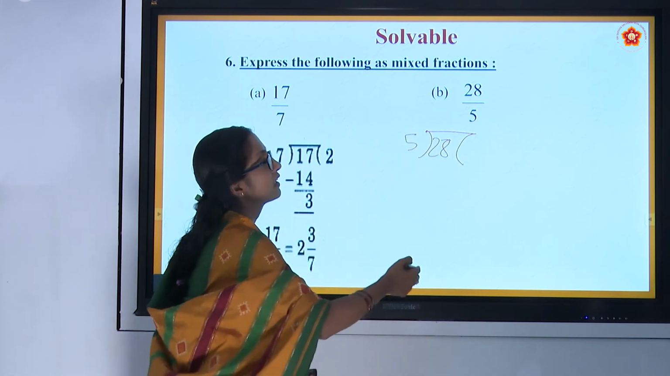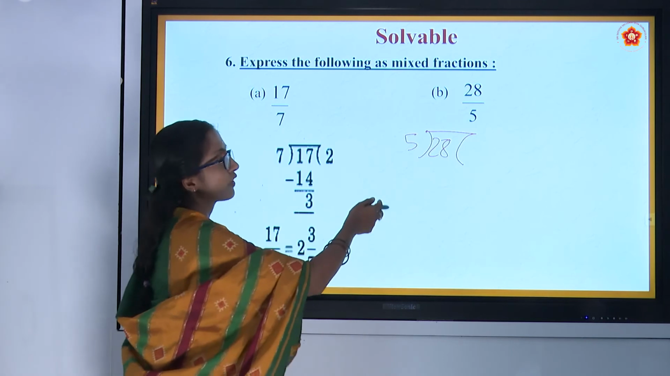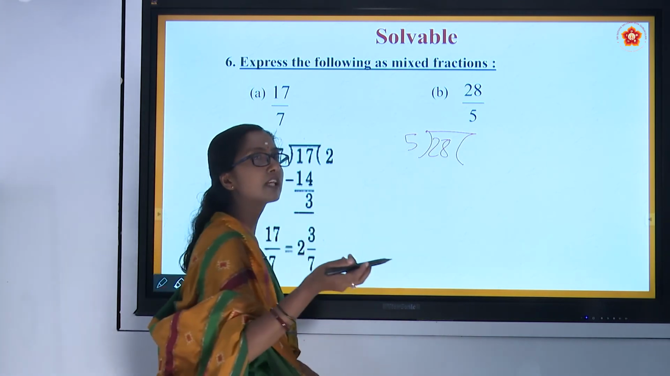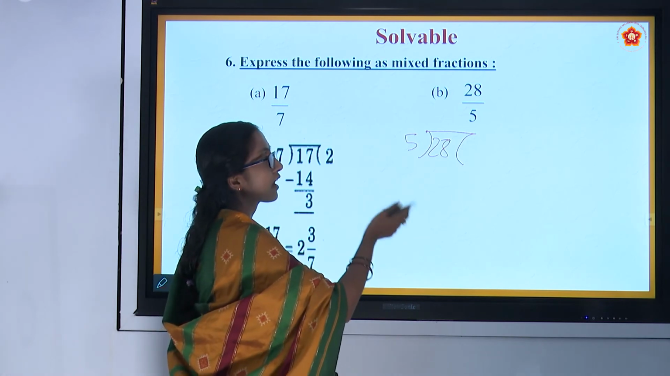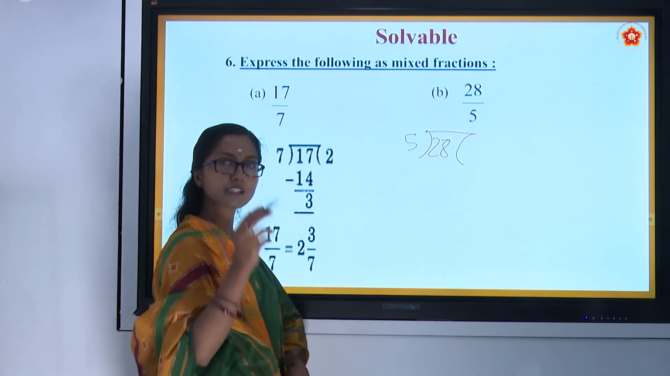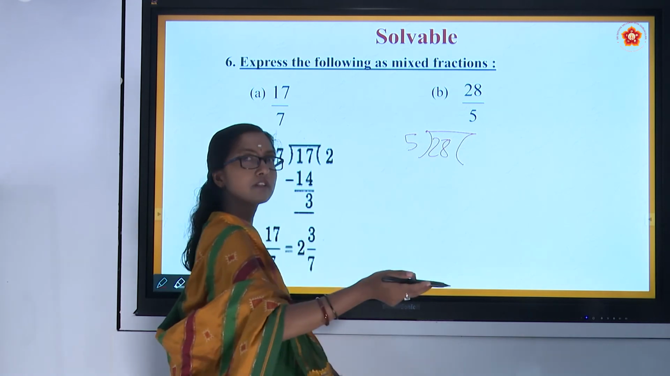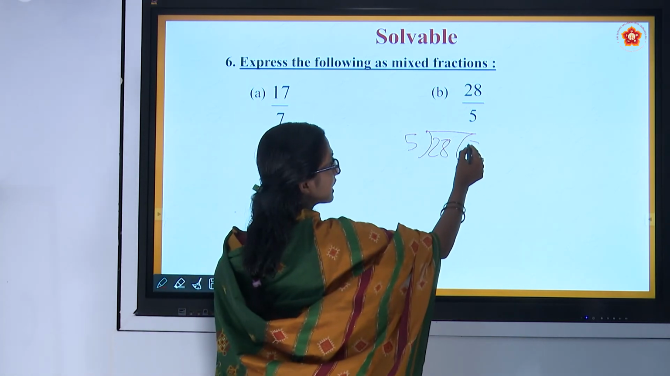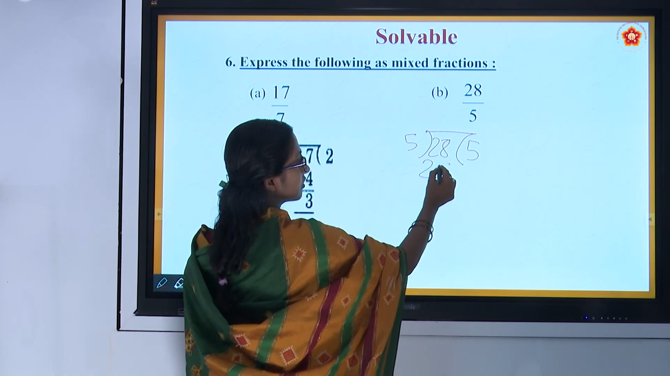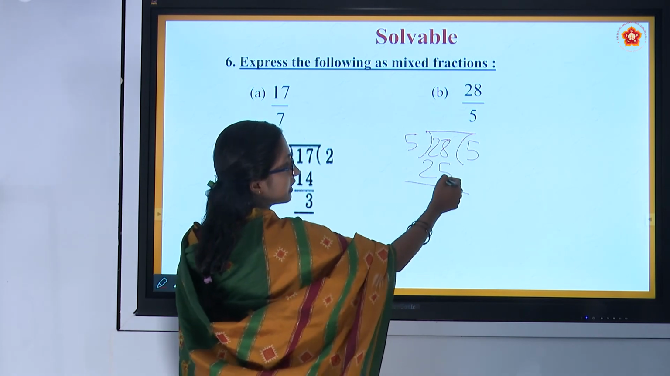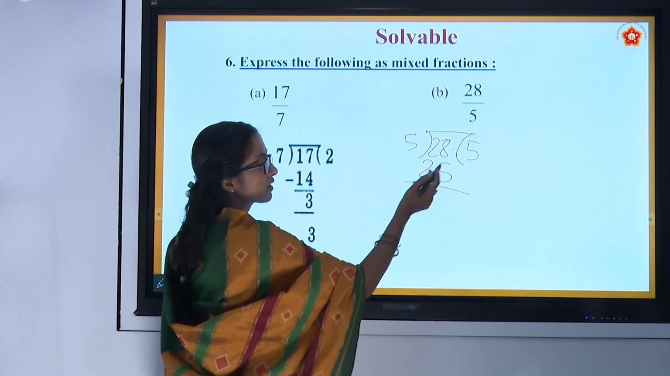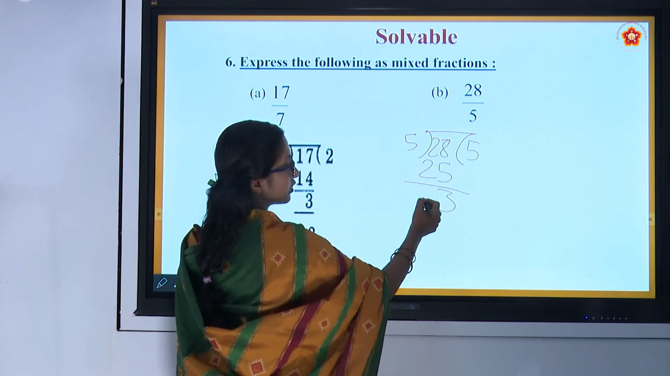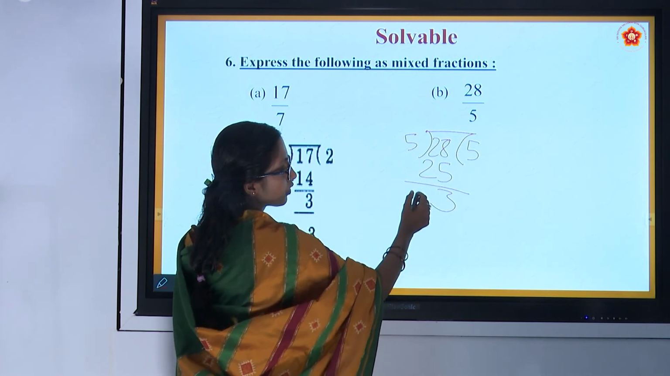5 ones are 5. In the 5 table, we need to check near to 28. 5 ones are 5, 5 twos are 10, 5 threes are 15, 5 fours are 20, 5 fives are 25, 5 sixes are 30. 30 is more than 28, so I will come back. 5 fives are 25, which is lesser than 28. In 8, 5 goes, 6, 7, 8, that is 3 remains. In 2, 2 goes, 0.